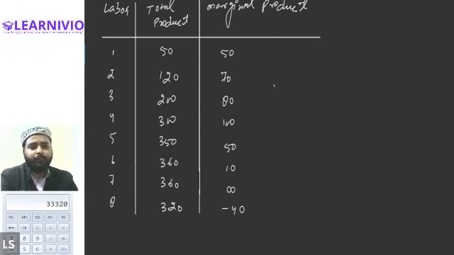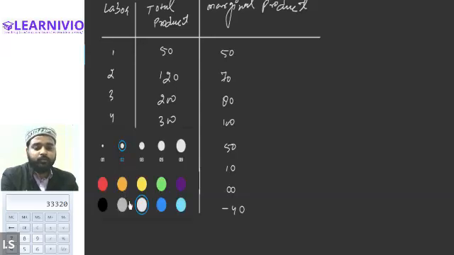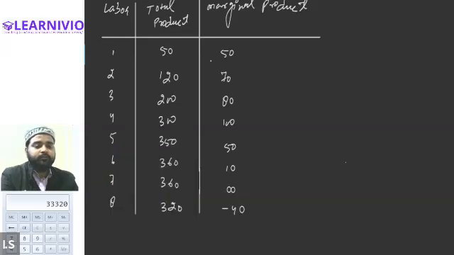That means how MP's behavior is changing due to the TP, or how TP's behavior is changing on account of change in the MP. So let's understand this one by one. First of all, see, initially till the fourth unit of output, you can notice that marginal product is continuously rising.